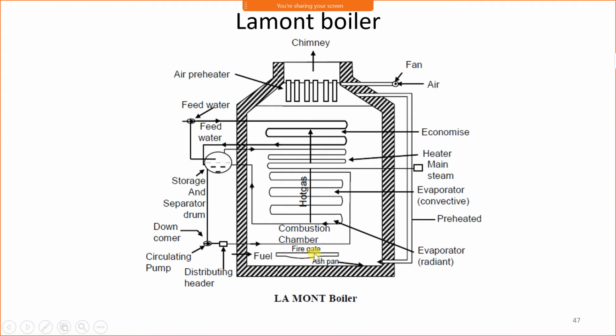Now we will see the movement of flue gas. The flue gas from the furnace moves first through the evaporator, then the superheater, then the economizer, then the preheater, and finally is exhausted into the atmosphere through the chimney. Then air from the atmosphere enters the preheater where it gets preheated, and that preheated air is supplied to the furnace for proper combustion.